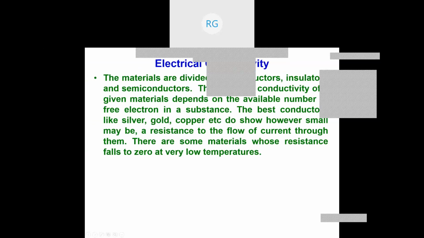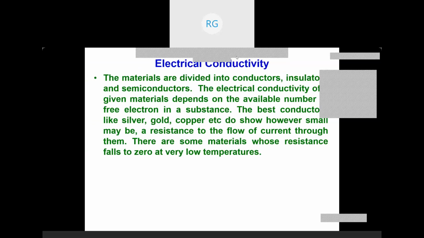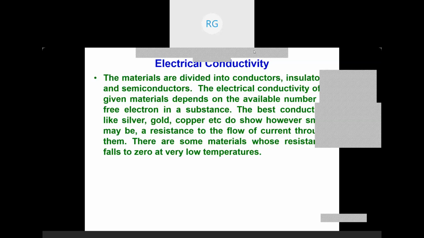electrical conductivity. We know that materials are generally classified into conductors, insulators, and semiconductors. You know it already. The electrical conductivity of a material depends on how many free electrons are there in its outermost shell. So a substance may be a conductor, an insulator, or a semiconductor based on the number of free electrons that are available. And we have also seen already that this conductivity depends on the energy band gap, which we have already discussed